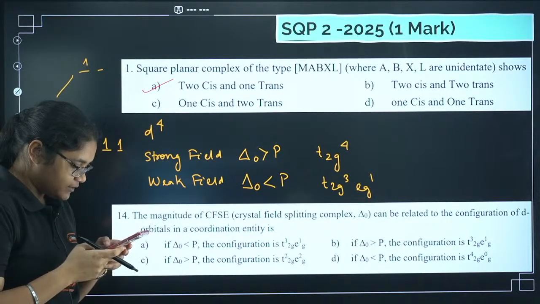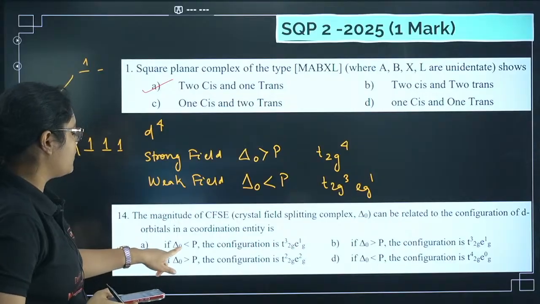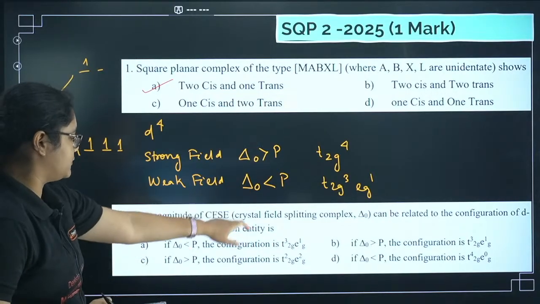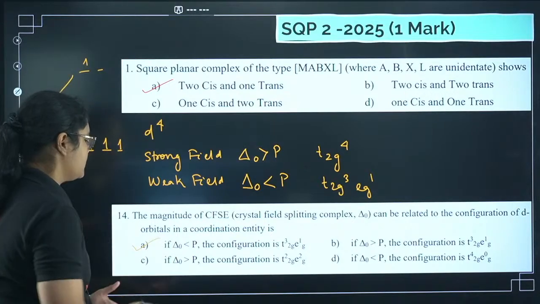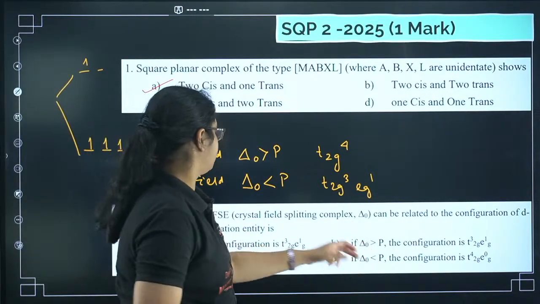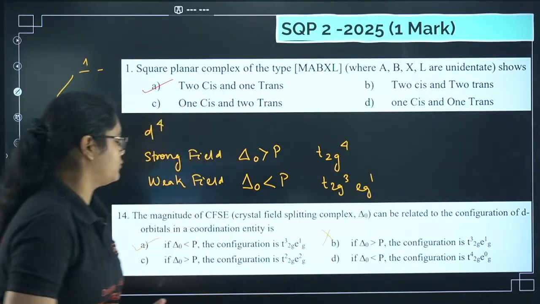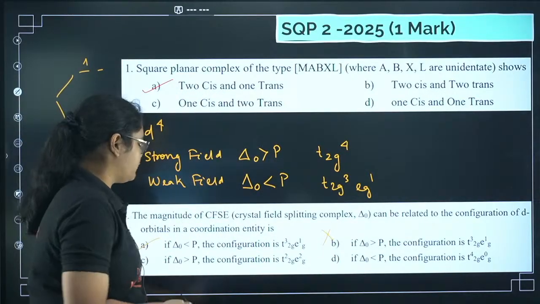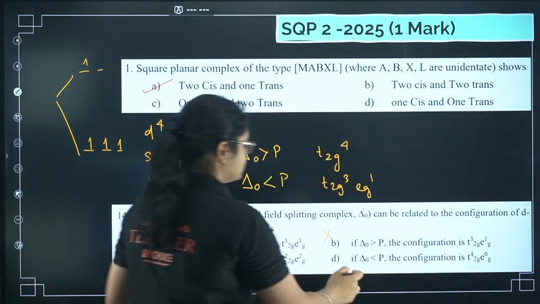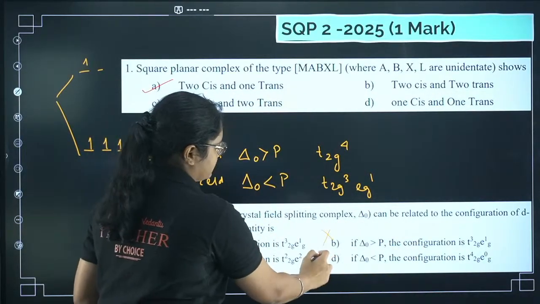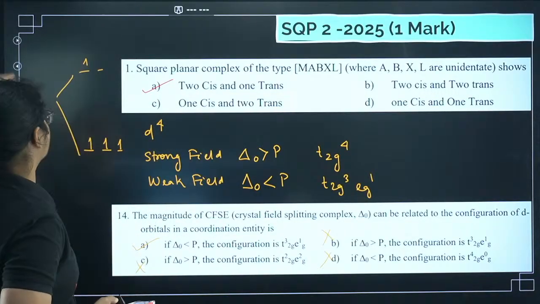Now let me tell you what is the correct option here. If delta O is less than P, do we have the configuration t2g3 eg1? Yes, that is correct. Next, if delta O is greater than P, do we have this configuration? No, we will have the t2g4 configuration. t2g-eg2 we won't get in any condition. And the next one, t2g4 eg0, we will get if we have delta O greater than P, so that is also wrong. Option A is the correct answer here.